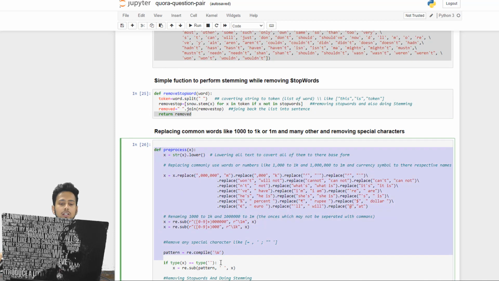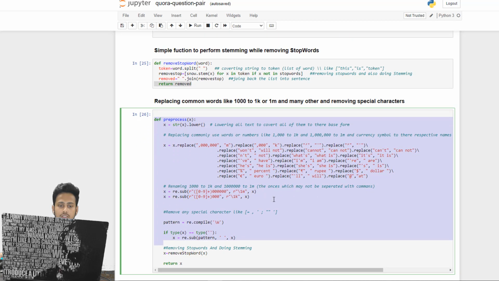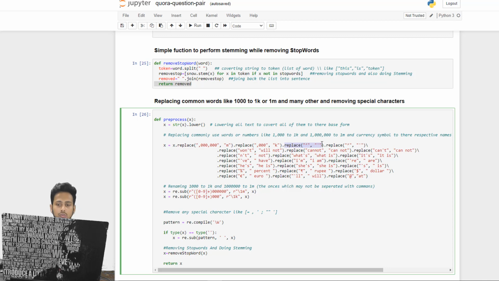Then here we are basically writing our main function, which is preprocess, which is going to do all the preprocessing. It is also going to help us convert 7 zeros into million, 3 zeros into k, and things like that. And it is also going to replace apostrophes, like won't to will not, shouldn't to should not, can't to cannot, because this is very important to do. Can't cannot be understood by our model, and that is why we are doing this.